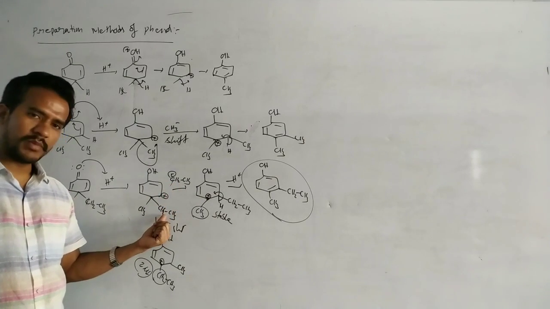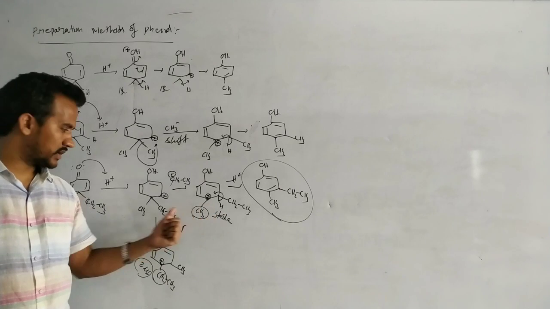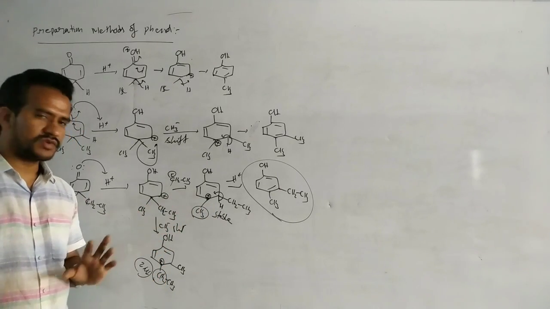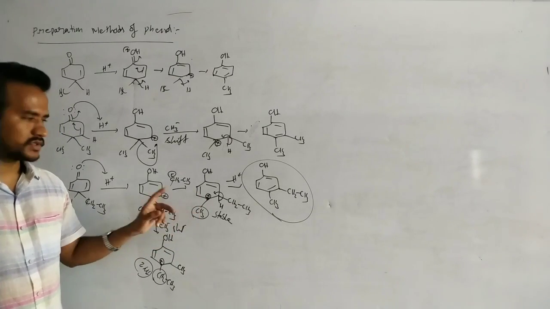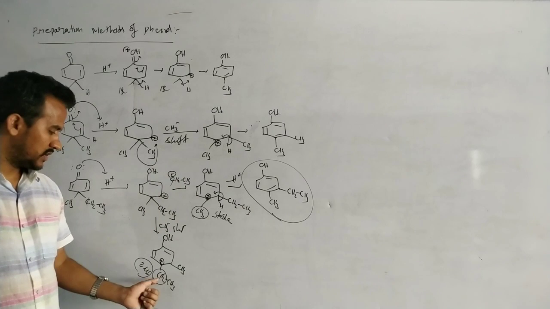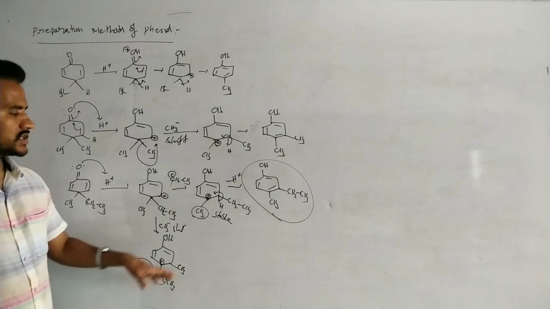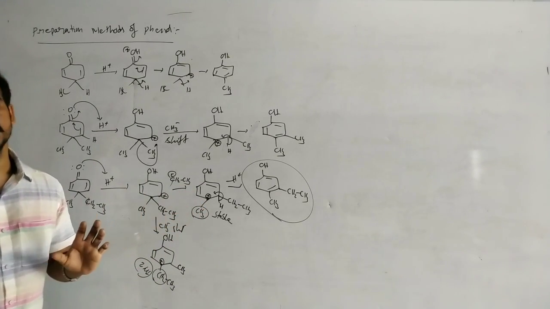Ethyl can be migrated or methyl can be migrated. If ethyl is migrated, this is the carbocation; if methyl is migrated, this is the carbocation. Between these two, this is the most stable because of 3 alpha hydrogens, 3 hyperconjugated structures. In this case, 2 alpha hydrogens, 2 hyperconjugated structures. It is the less stable, and the other is the most stable. So ethyl is migrated in this case.